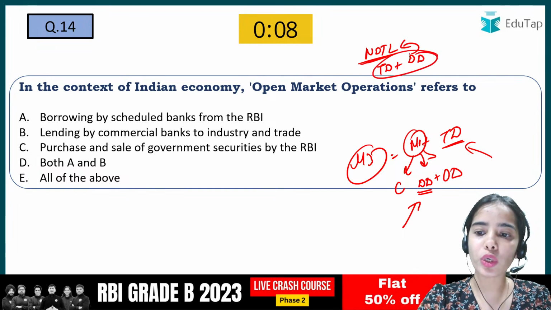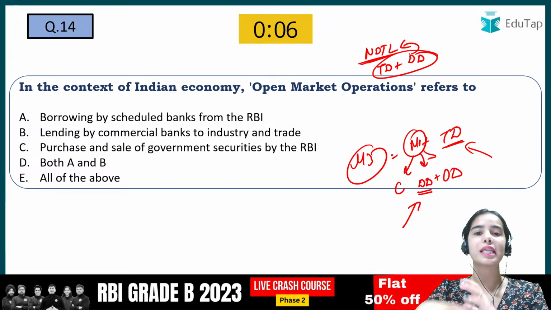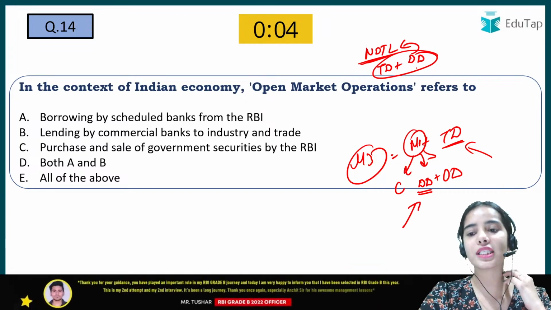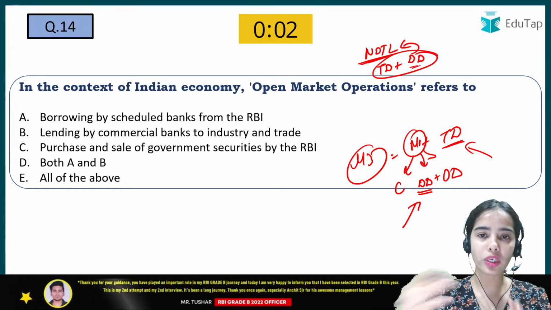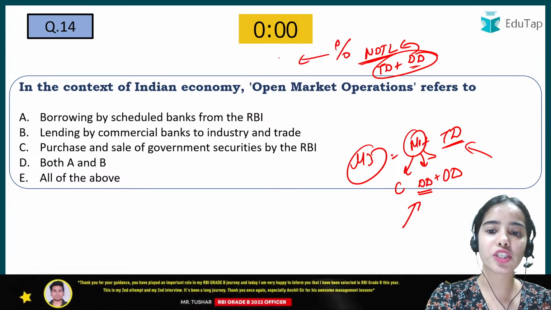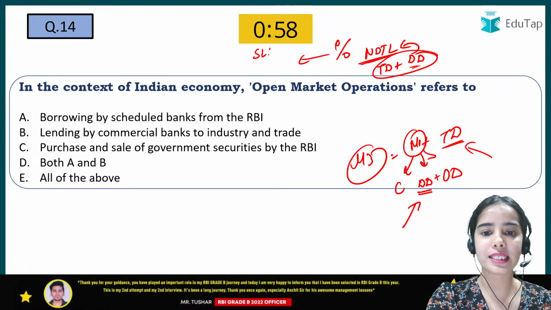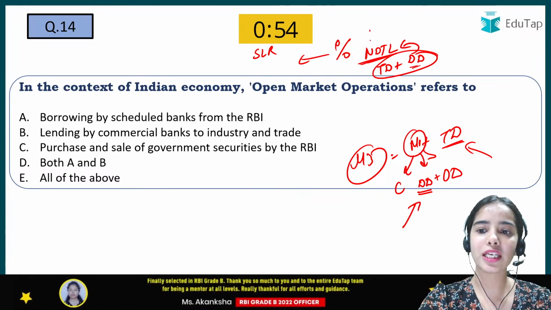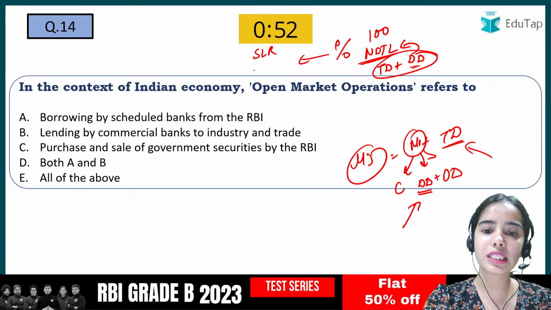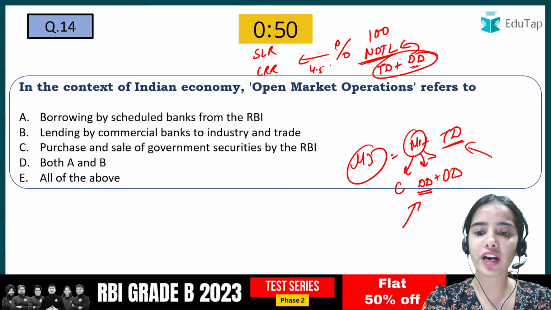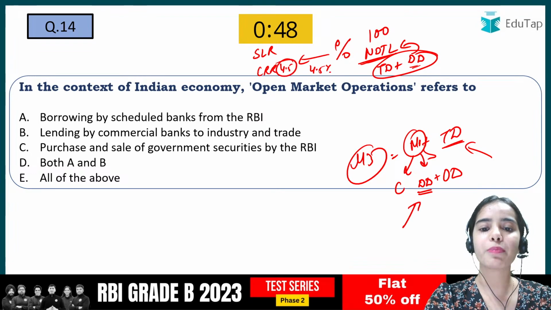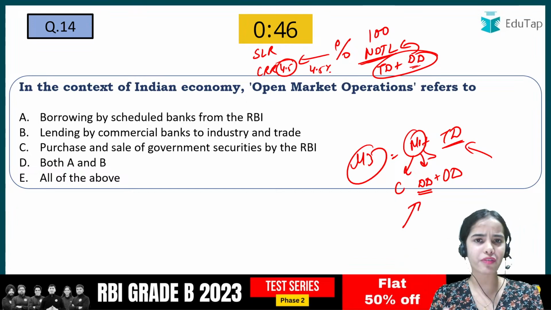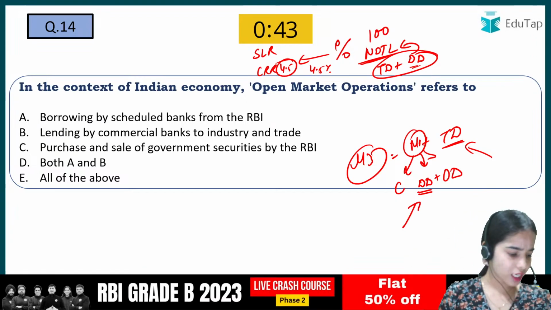Out of these total deposits, the time deposits like fixed deposits and recurring deposits, and the demand deposits, a percentage has to be kept with the bank itself, that is the statutory liquidity ratio. And the bank has to keep a percentage with the RBI, like if the total deposit is 100 and the CRR is 4.5%, that is 4.5 rupees the bank has to keep with the RBI. So this is the brief idea. I will explain it in the coming slides also.